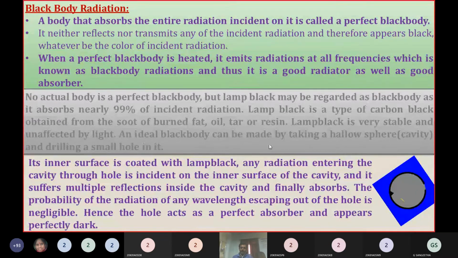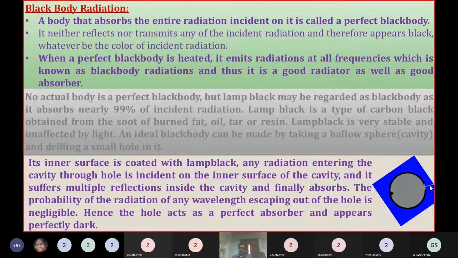An ideal black body can be made by taking a hollow sphere also. See here, this is the hollow sphere, and light is incident on it. We take a sphere, like a football shape, and inside it is hollow. And we make one hole on the surface of the sphere.